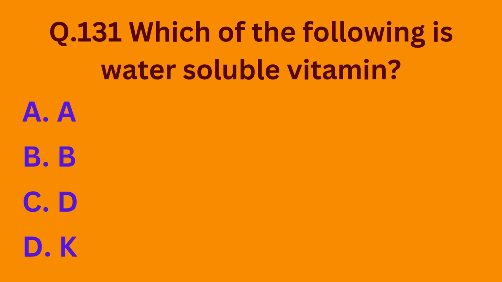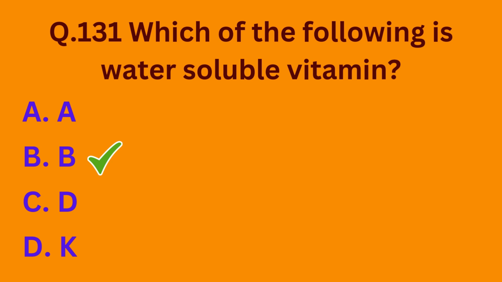Question number 131. Which of the following is water soluble vitamin? Option D, K. So basically vitamin B is the water soluble vitamin.